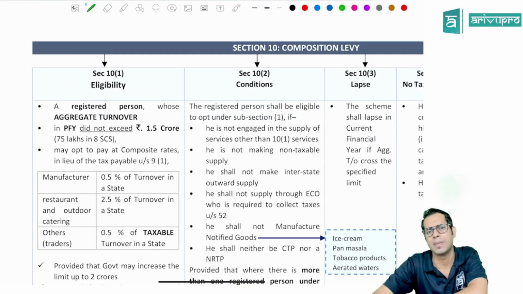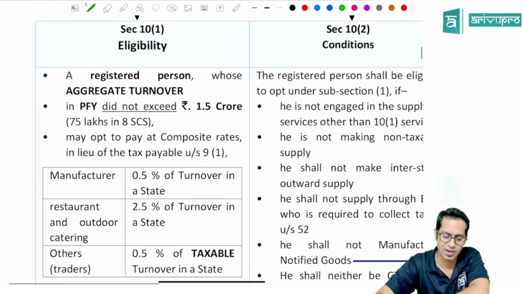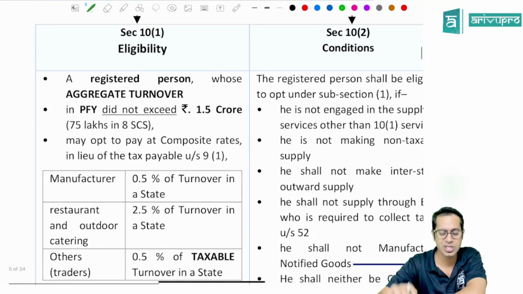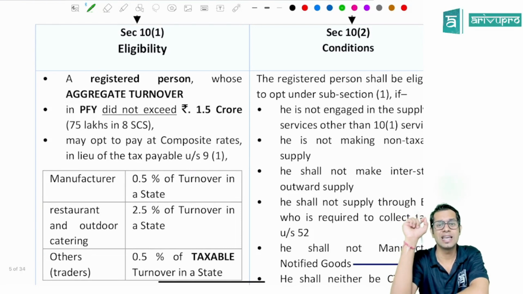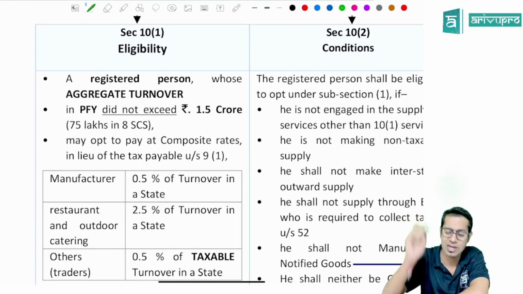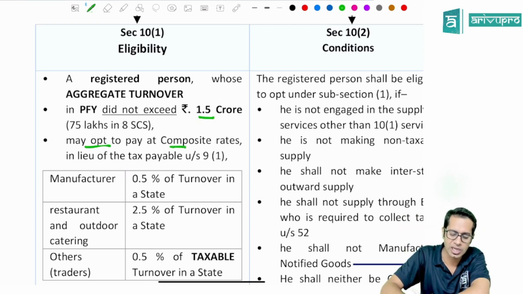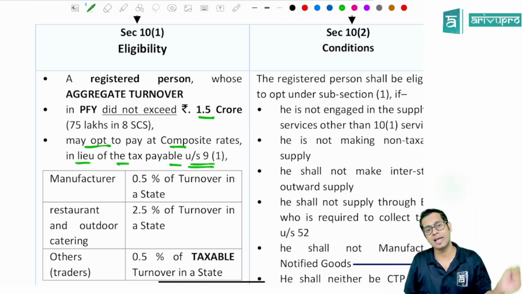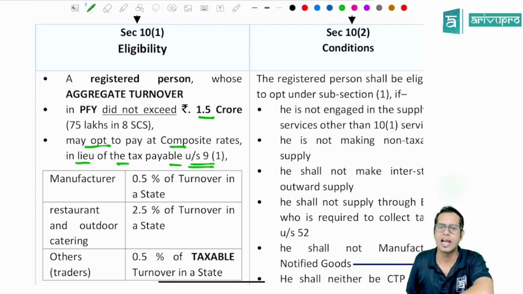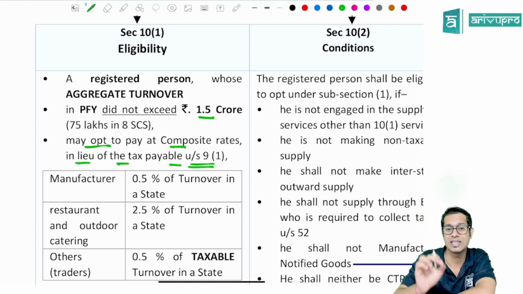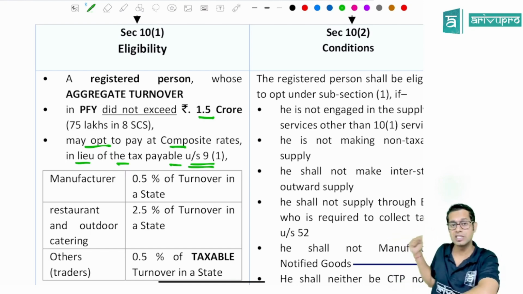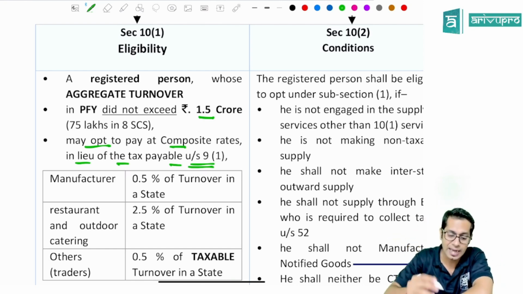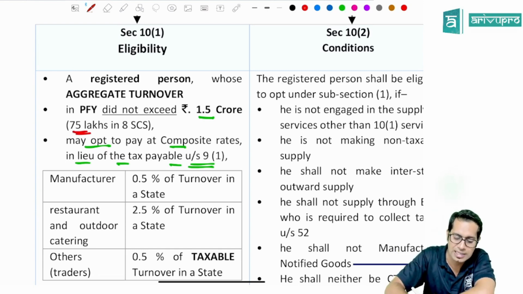Who is eligible to become a composition dealer? Section 10 subsection 1 says a registered person whose aggregate turnover in the preceding financial year did not exceed 1.5 crore rupees may opt to pay tax at composite rates in lieu of paying tax under section 9 subsection 1. Meaning, instead of paying the tax at normal rates, you can opt to pay tax at composite rates if you are a registered person whose aggregate turnover in the preceding financial year did not exceed 1.5 crore rupees, and the limit is 75 lakhs for 8 special category states.